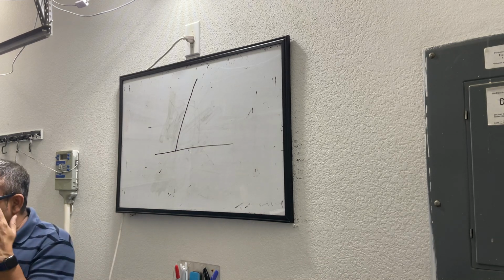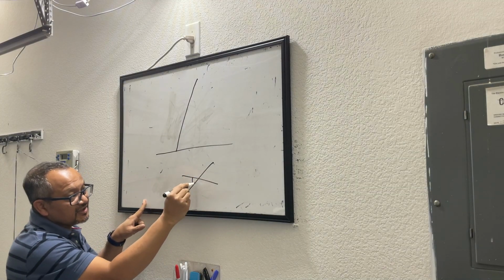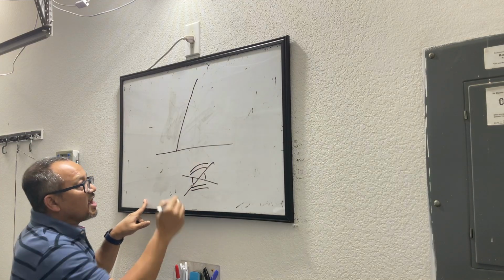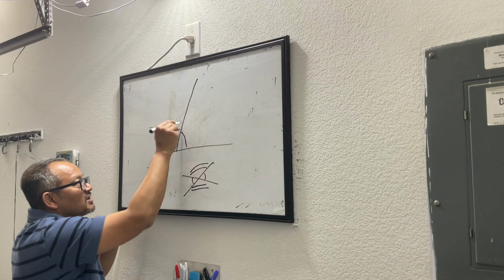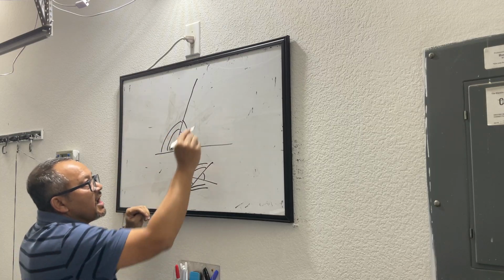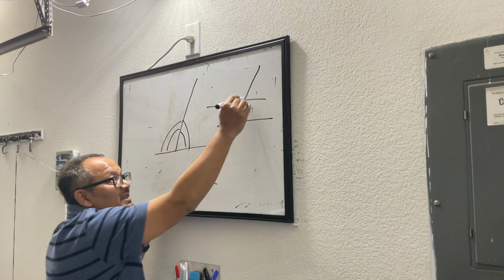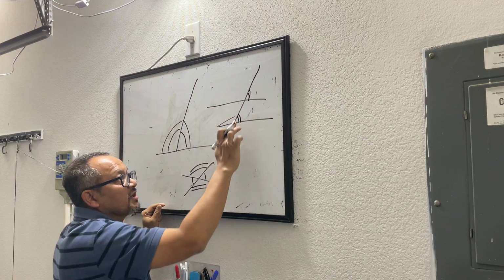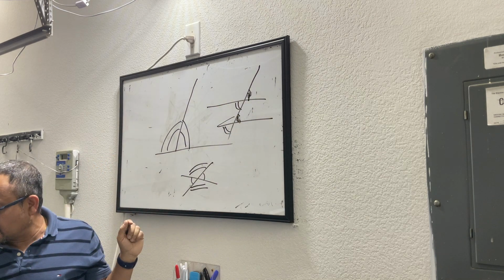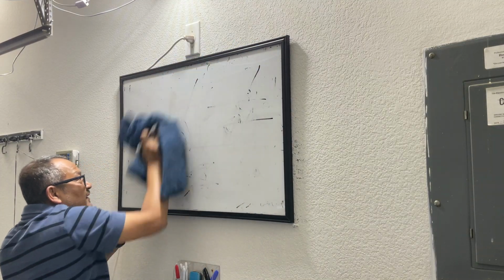So we talked about opposite or vertical angles. That is the case when two lines intersect each other. These are opposite or vertical angles and they are same. We talked about these two angles being called supplementary angles because they add up to become 180 degrees, or a straight angle. And the third thing we talked about was if I have a pair of parallel lines and a third line intersects both of them, this pair is called corresponding angles. And corresponding angles are same in value.